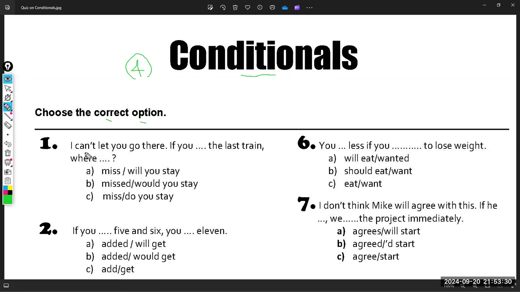Sentence number one: I can't let you go there. If you ___ the last train, where ___? A, miss, will you stay? B, missed, would you stay? C, miss, do you stay? What is the correct multiple choice?